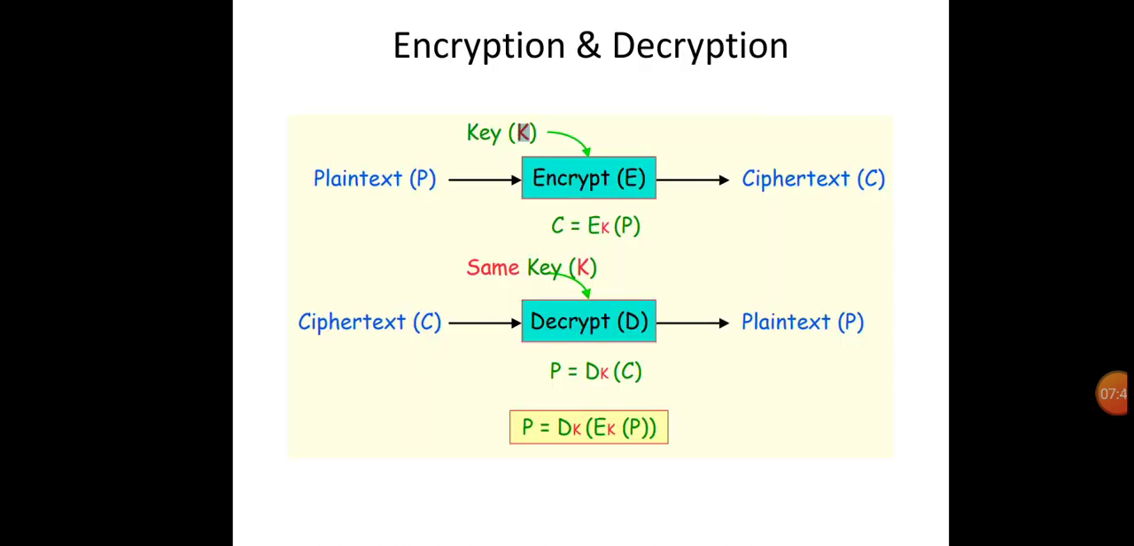Encryption and decryption. Here plaintext, denoted by P, is passed through the encrypt function E, which gives the ciphertext C. Here C = E_K(P), where the key is denoted by capital K. The same key is used for both encryption and decryption. The decrypt function D gives back the plaintext, so finally P = D_K(E_K(P)).